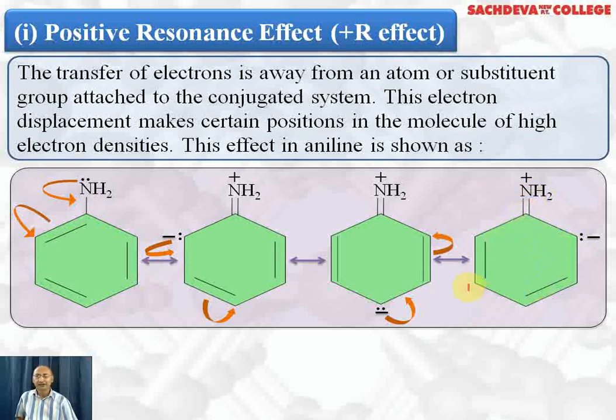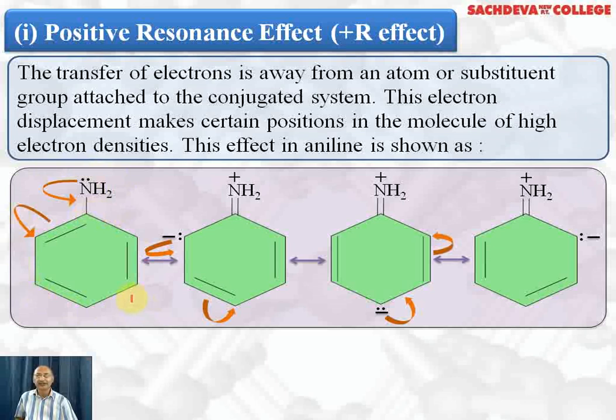The fifth resonating structure is not shown here. It is simply the opposite of this, that is, the position of the double bonds will be changed. This double bond will come here, this double bond will come here, this double bond will come here, and here we will get a single bond again and a pair of electrons back. So it's just a similar structure to this, but the position of the double bonds is different.